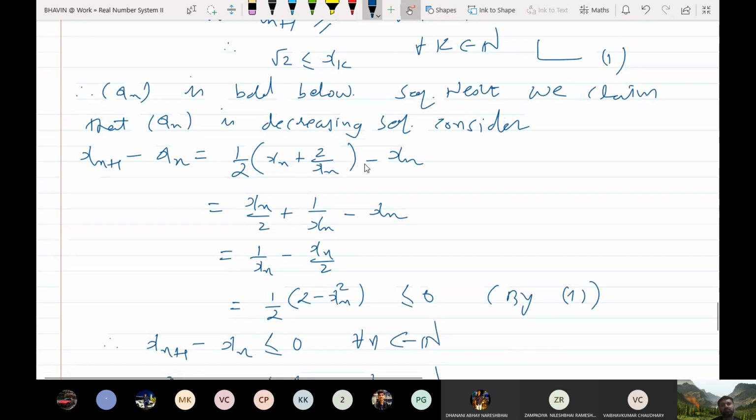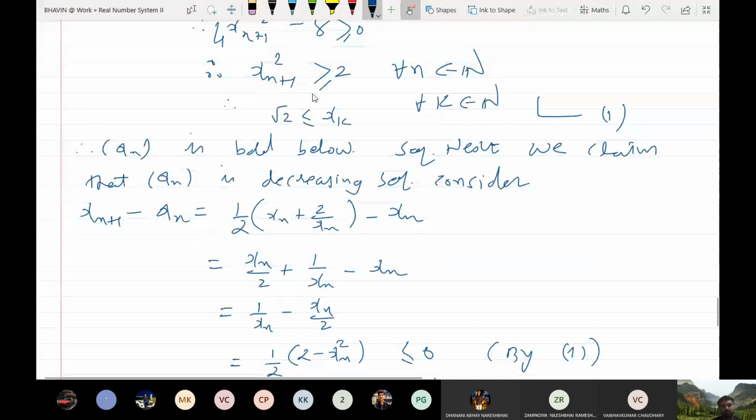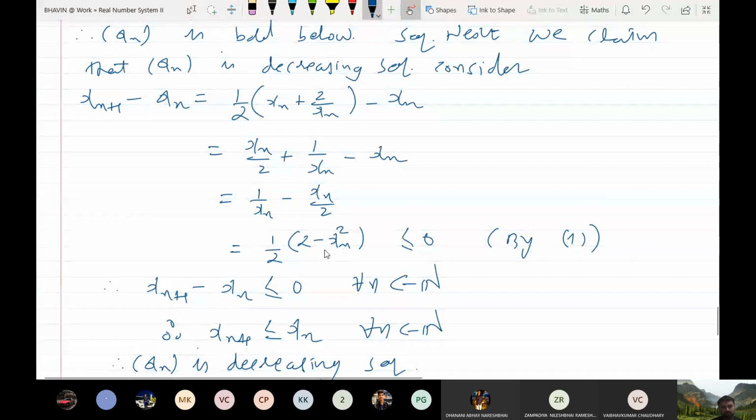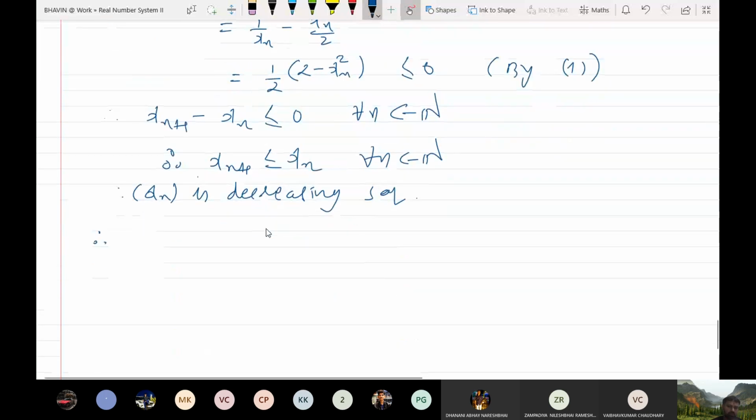Clear? So due to this, if you take square, 2 minus xk square is less than or equal to 0. So this denominator is 2 and the numerator is less than or equal to 0. So the whole expression is less than or equal to 0, so xn is a decreasing sequence. Therefore, xn is convergent.